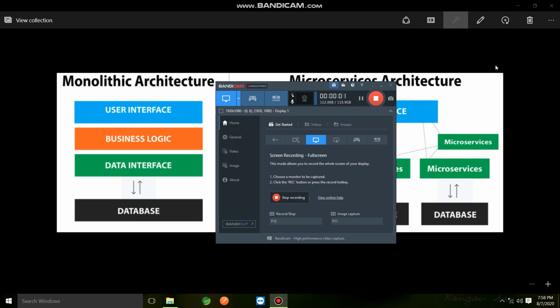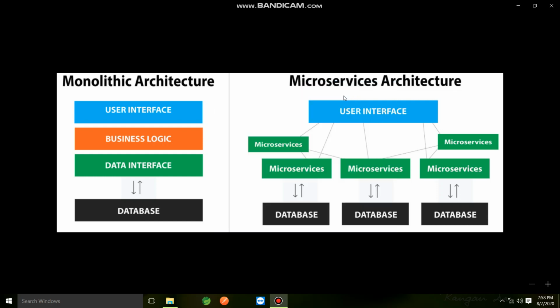In the first session, we discussed the monolithic architecture, its disadvantages, and why we need microservices architecture. Now we will look at the microservices architecture and see its advantages compared to the monolithic architecture.